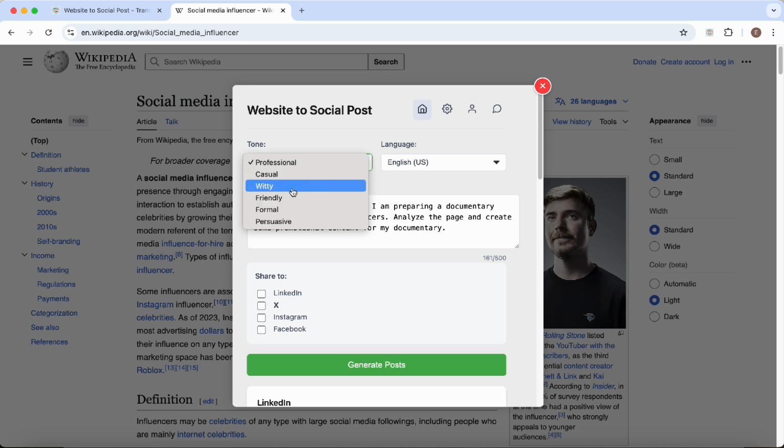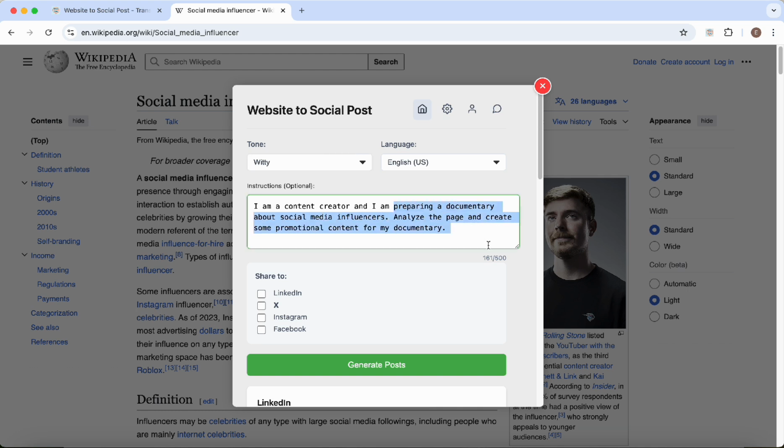Okay, now let's change the tone a bit and create something more witty. As you can see, our system can create based upon your needs. If you need something professional, so be it. Or you are trying to become a friendly person. Good for you. All you need is Web2Social. Anyways, let's continue with witty.